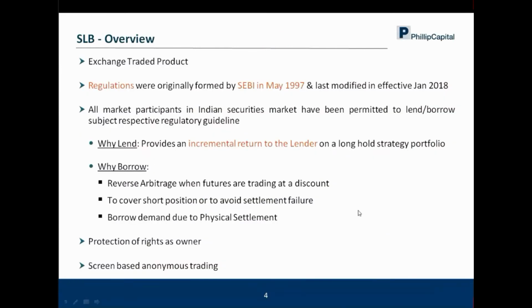Now, we have looked at what SLB is about. We have looked at, in simplistic terms, how it operates. We have also understood the opportunities in terms of rollover and the different types of series: one is called an X series, and one is called a normal series. We have also understood, from the monthly data, the number of trades, the yield, and the quantity or open interest.